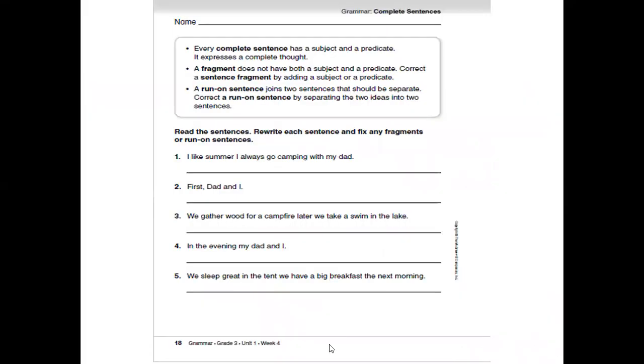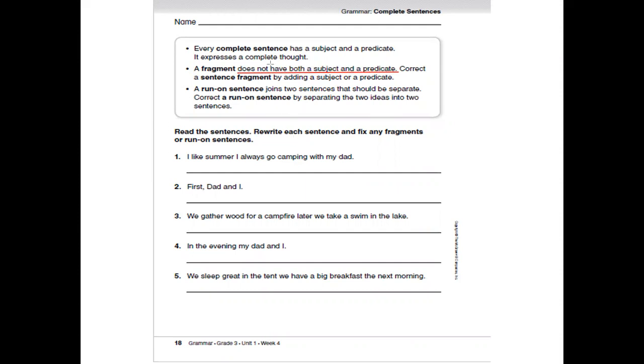So let's read the information in the box. The complete sentence has a subject and a predicate. It expresses a complete thought. The fragment doesn't. Where is the line? It's here. The fragment doesn't have both a subject and predicate. We can correct the fragment by adding a subject or predicate. We already took it before.